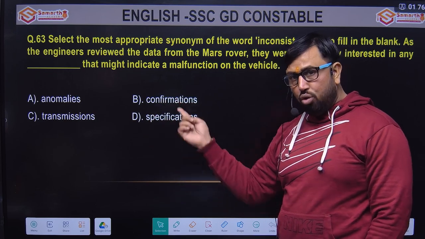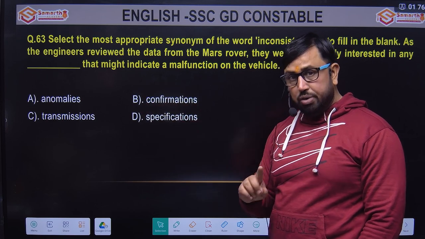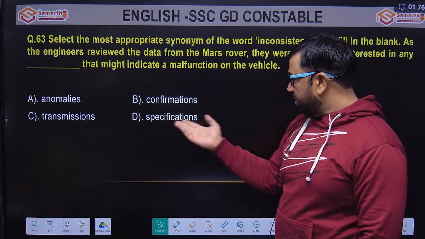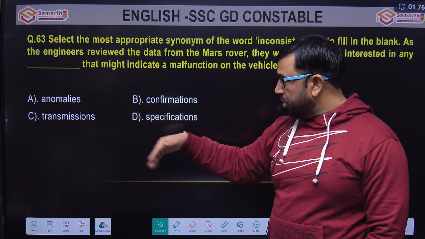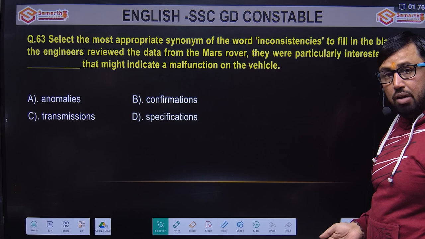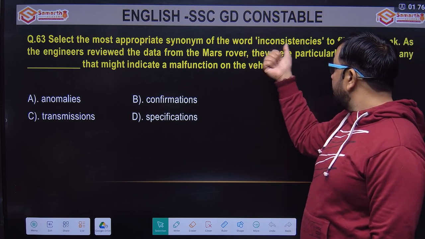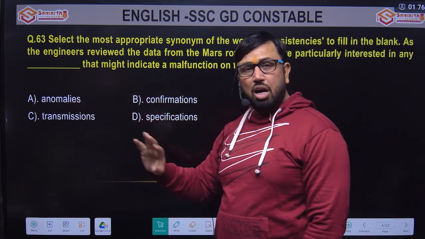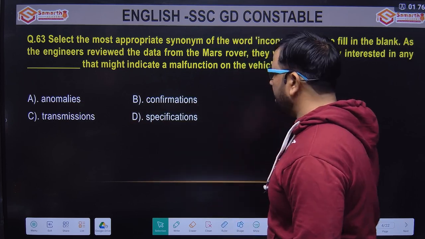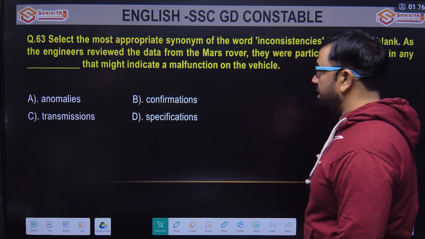Out of the four given options, there is one word which is negative, the rest are positive. Confirmation is obviously a positive word. Specification is qualities. Transmission is transmitting something. So which word seems negative? Anomalies. Inconsistent also means anomalies, and both mean irregularities, which do not have a proper structure. Okay? So option A is the right answer here.